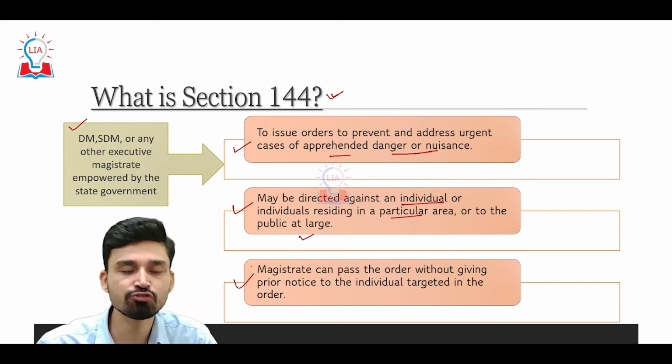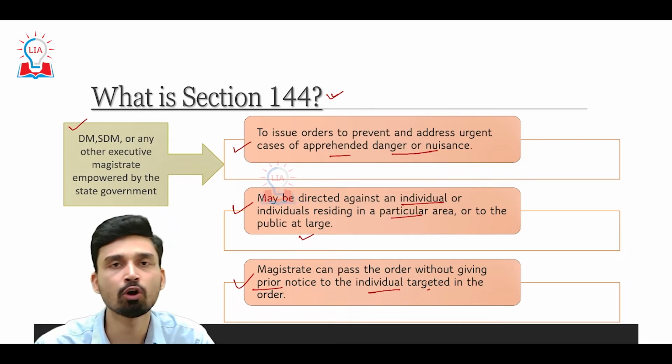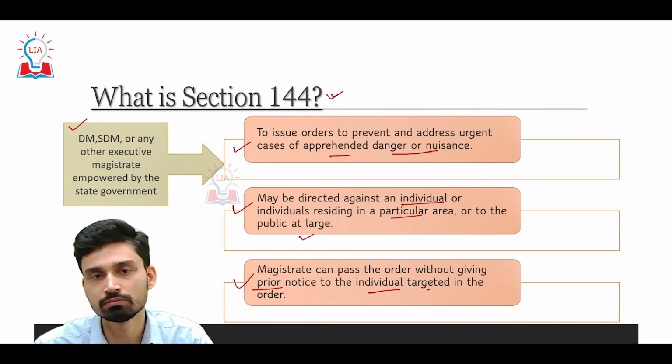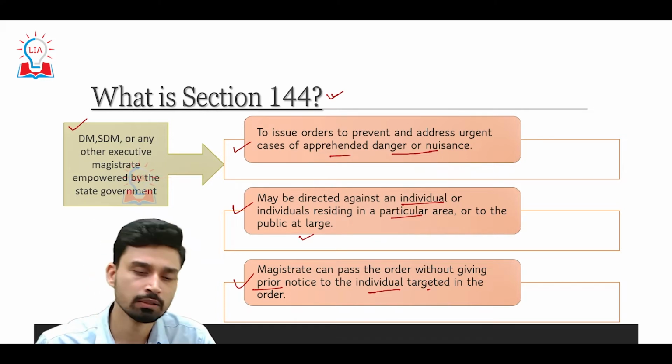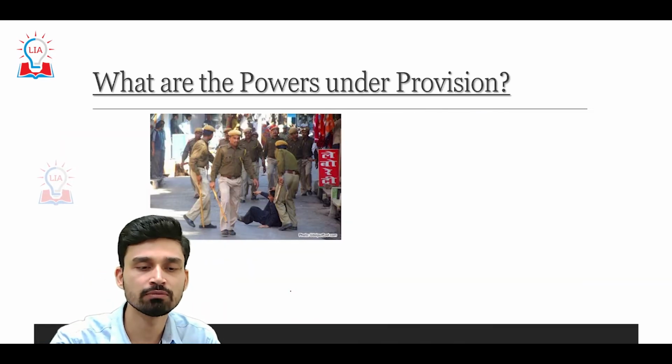Apart from that, the magistrate can also pass the order without giving prior notice to the individual targeted in the order. That means the magistrate does not necessarily have to inform the individual targeted by section 144 beforehand. Once it has been imposed, the magistrate or the concerned official can then inform him. That is about section 144.